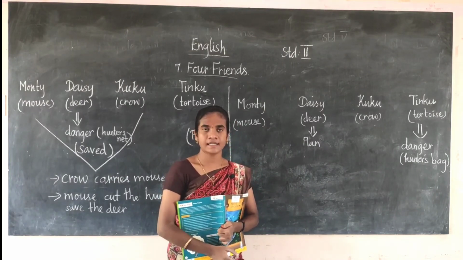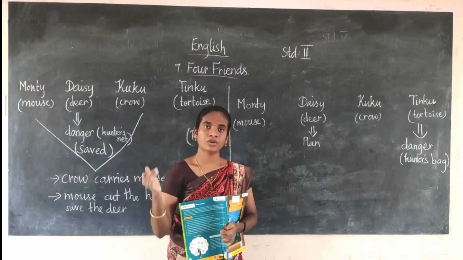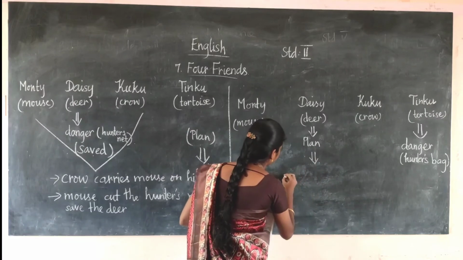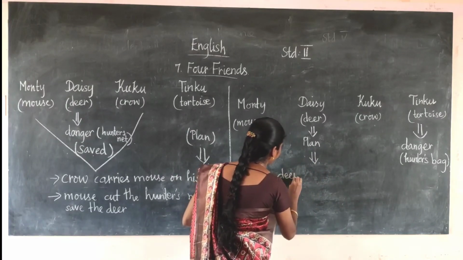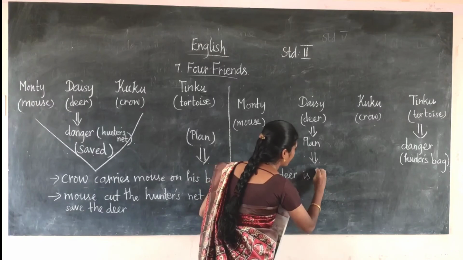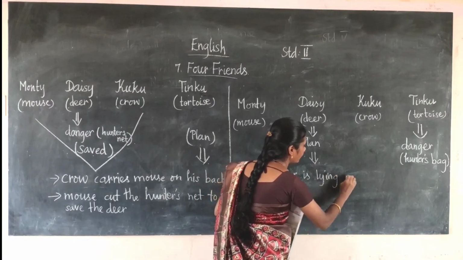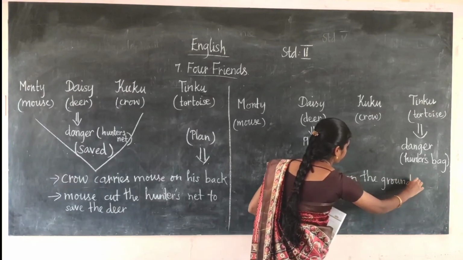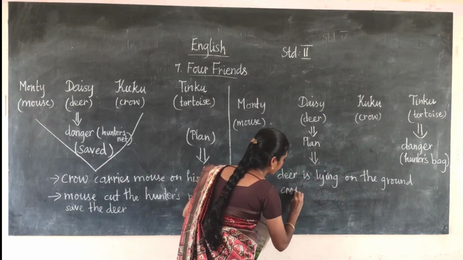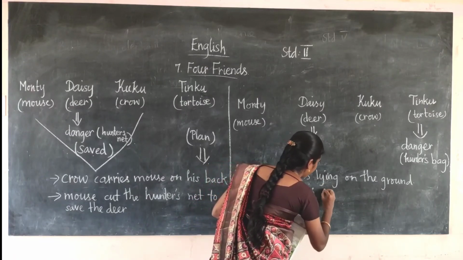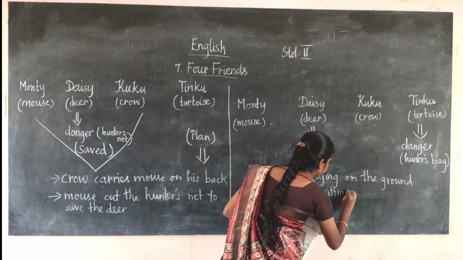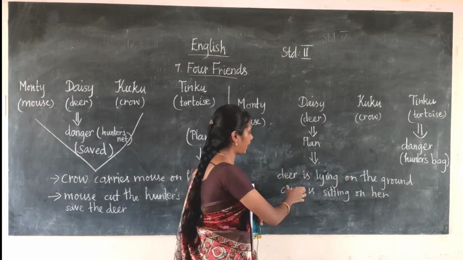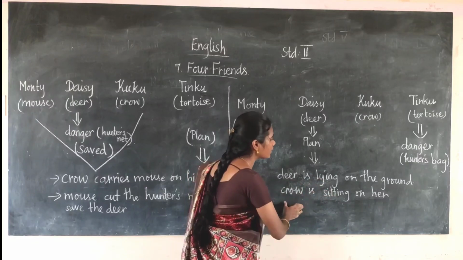What is the plan? The plan is, the deer is lying on the ground, and the crow is sitting on her.